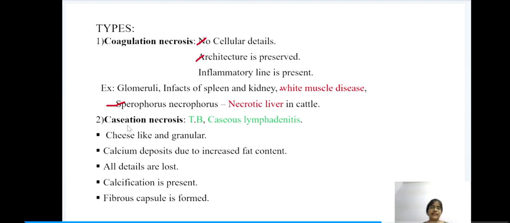Next we have caseation necrosis. The classical example where this caseation necrosis is seen is in TB. This is very important. Here we have cheese-like and granular appearance of the affected tissue. The calcium deposits occur due to increased fat content and here all the details are lost. That is, both the cellular details and the architecture are lost. But in coagulation necrosis, architecture is preserved. Here calcification may be present and fibrous capsule is found.